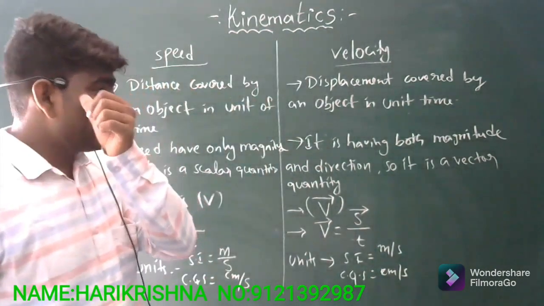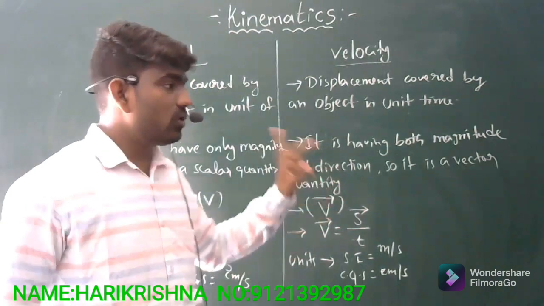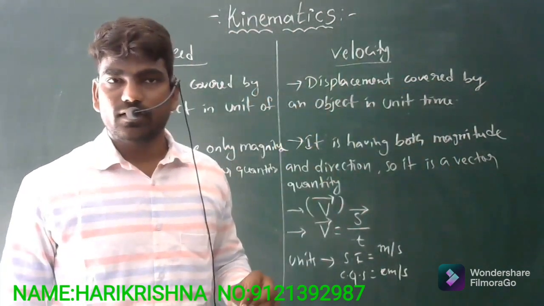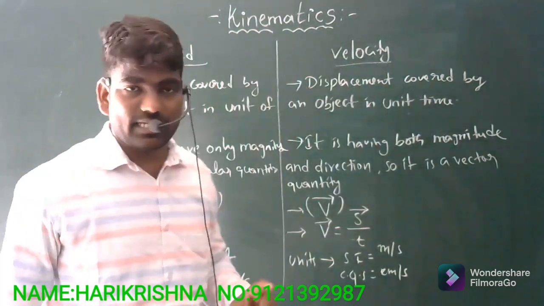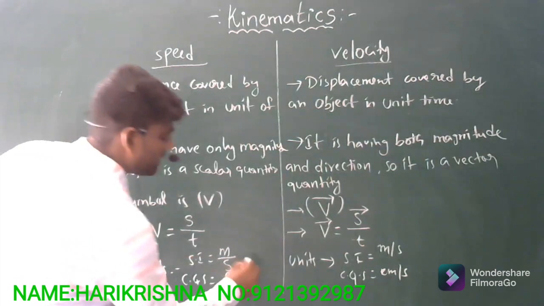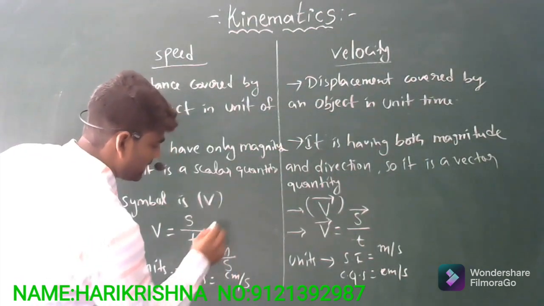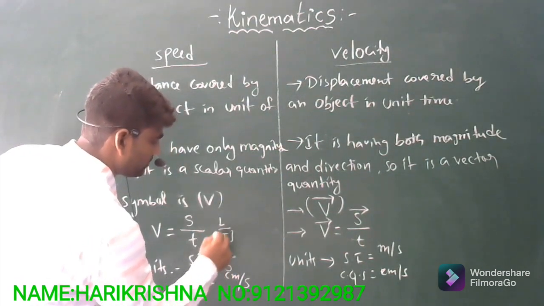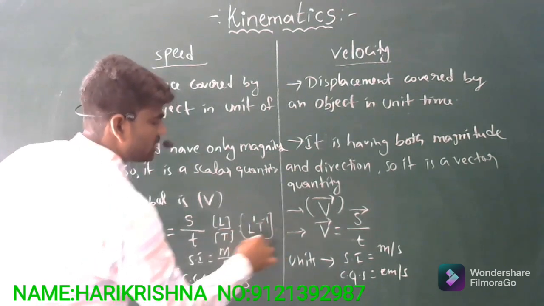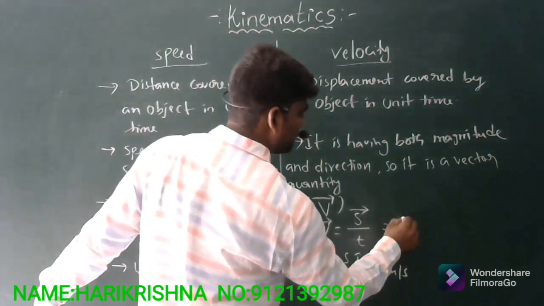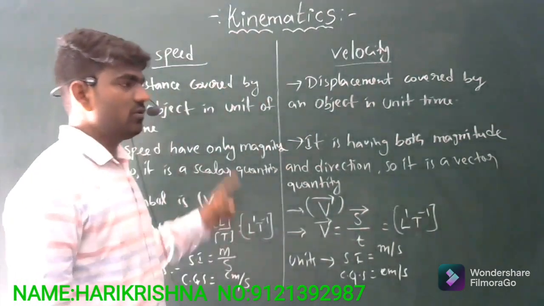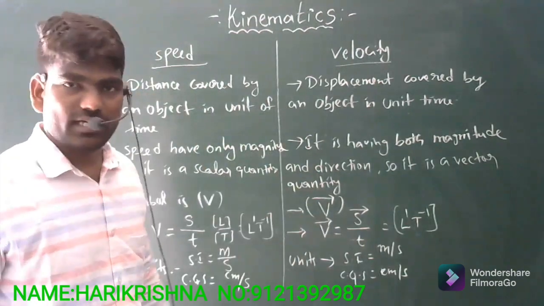You observe that the units of speed and velocity are the same, and both also have the same dimensional formula. Distance by time is length by time, so L to the power 1 T to the power minus 1. The same way, velocity also gives L to the power 1 T to the power minus 1. This is the dimensional formula for both speed and velocity.